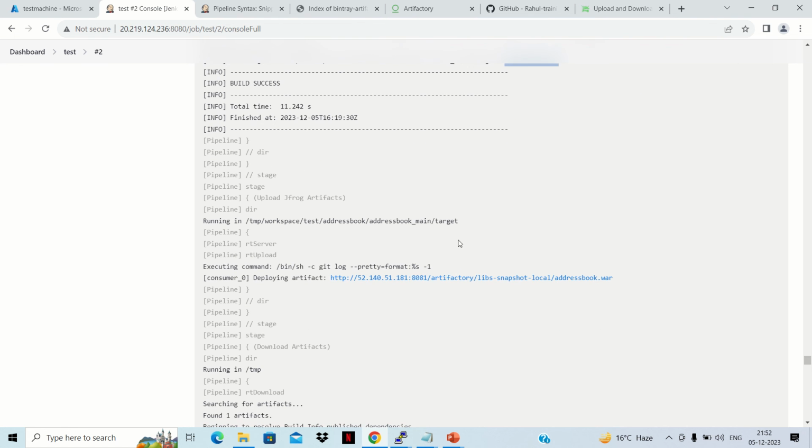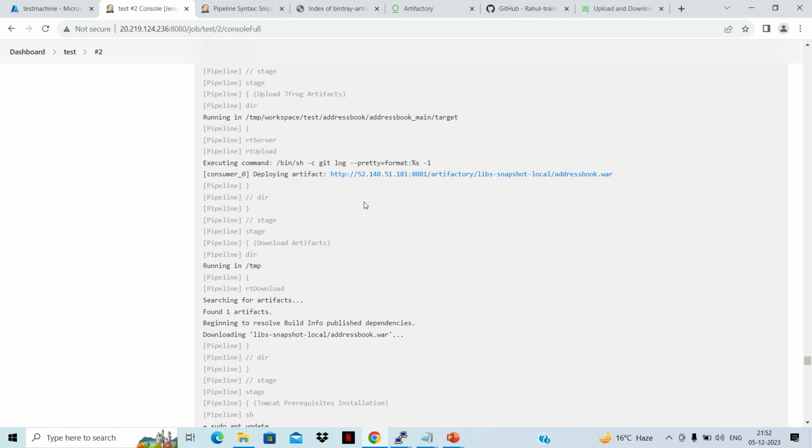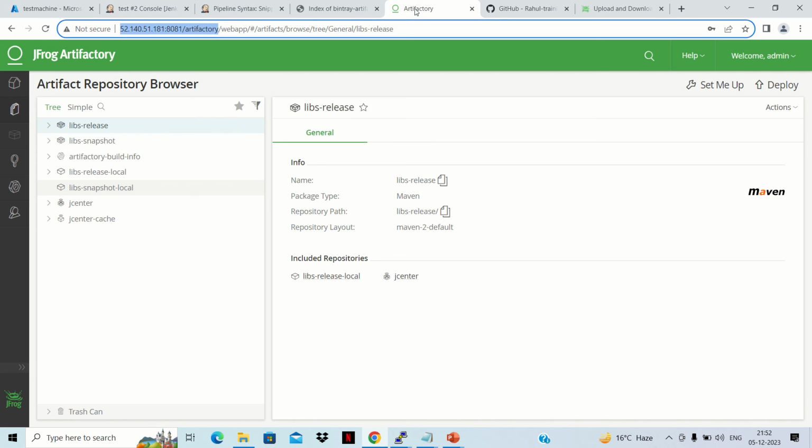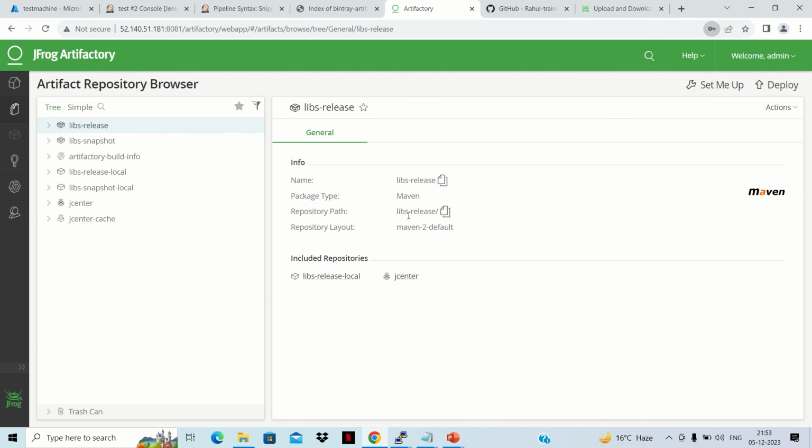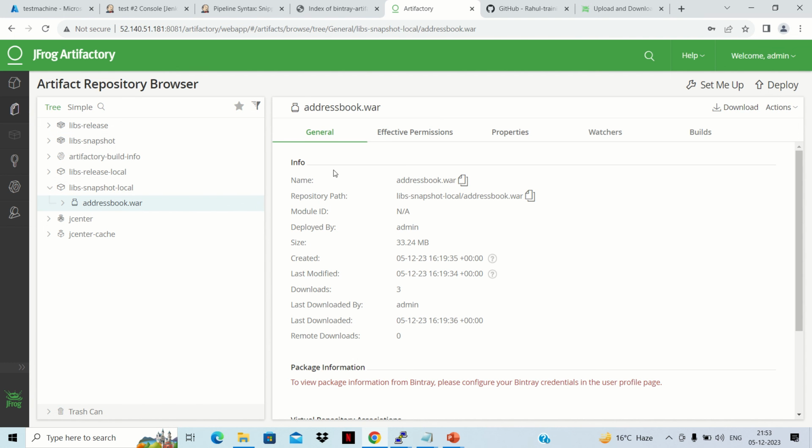Now let's see what it did in order to upload the artifact. It says it is uploading the artifact to artifactory lib snapshot local, and this particular war will get uploaded over there. So let's go to artifactory, and here we refresh it and log in again. Okay, now we are inside the repository. If we click on snapshot local, we can see that the artifacts are here now. If we click on this artifact, all the things related to it are shown here, and there is also a download link, so we can download it from here.